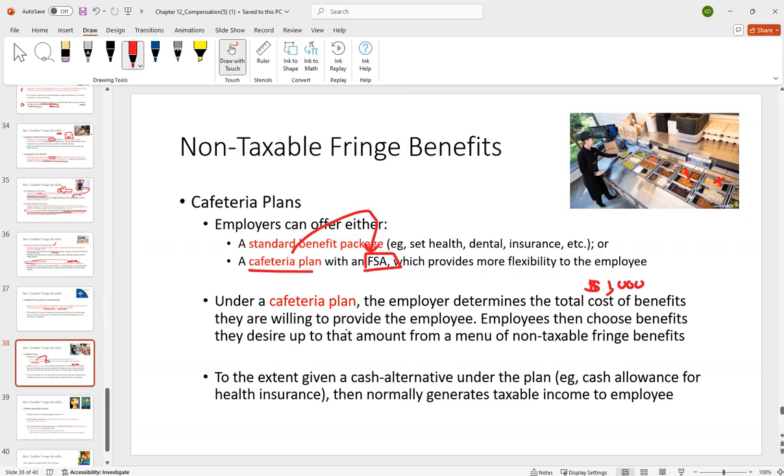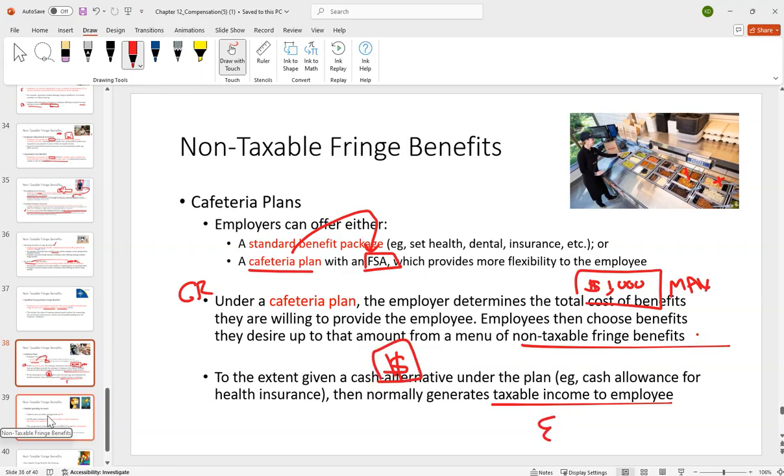Now, it is possible under a cafeteria plan, right? This is just the max on here. This is what we're willing to cover. It doesn't mean they're giving you $1,000 cash. That's just, here you go, this is the max. In the event they actually do give you the cash under the plan, right? Like, here's the cash, go buy your own health insurance, then that is taxable income. But in any event, up here, they choose the benefits they desire from non-taxable fringe benefits. So general rule, non-taxable. Exception, when they give you the cash, taxable.